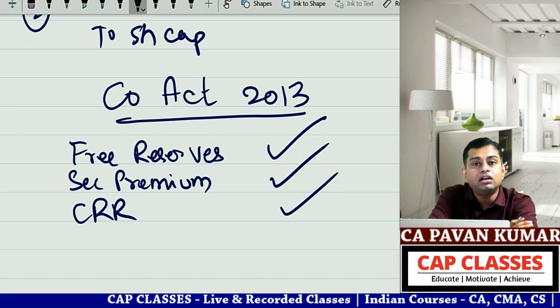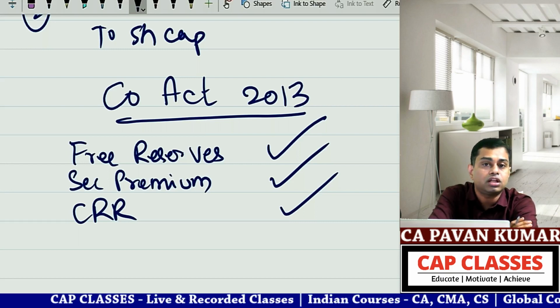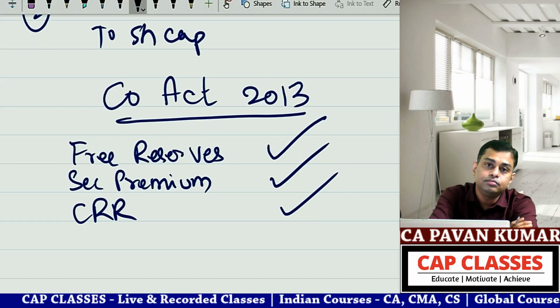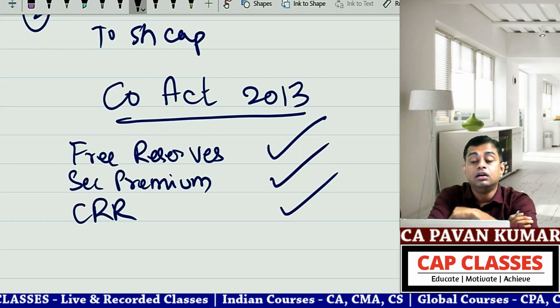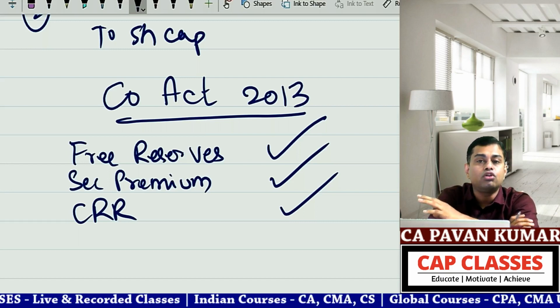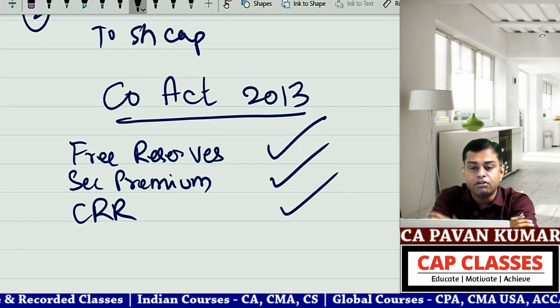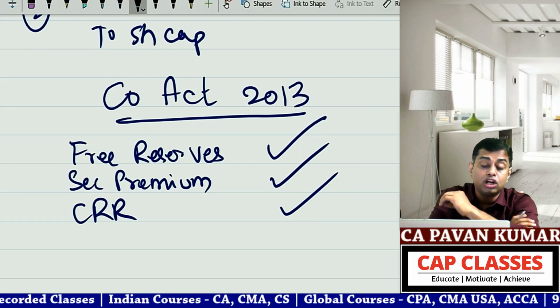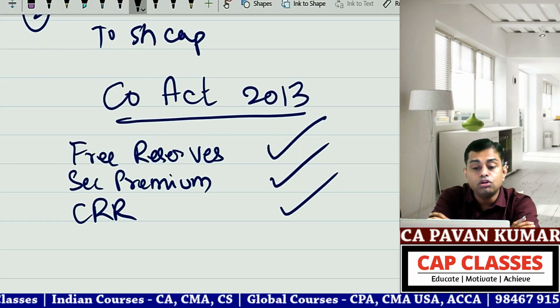Then what will be the rate? Capital redemption reserve account debit to bonus to equity shareholders. That's all. So the Companies Act says bonus shares can be given out of free reserves. Bonus shares can be given out of security premium. Bonus shares can be given out of capital redemption reserve account also.